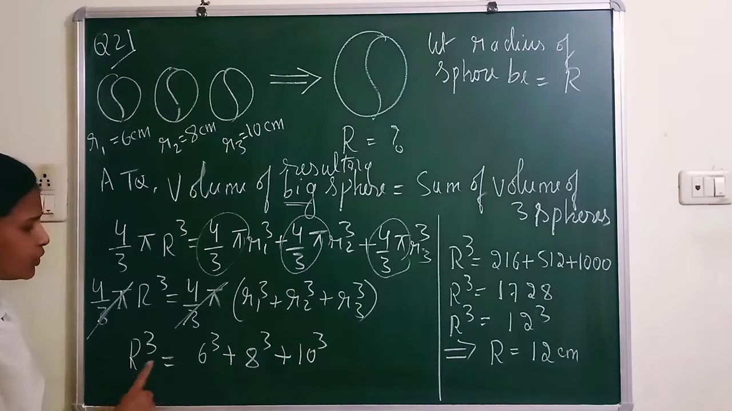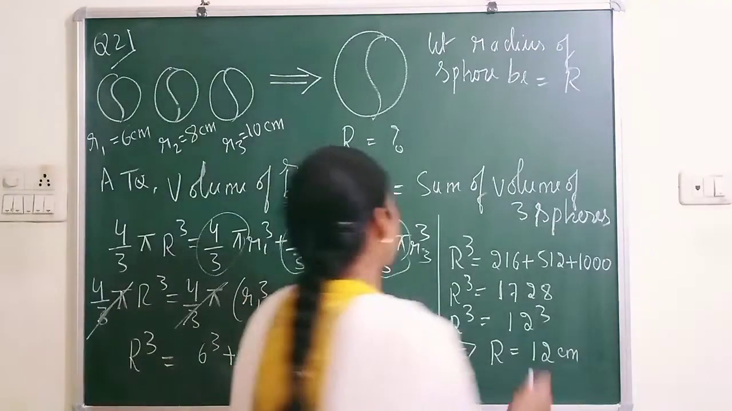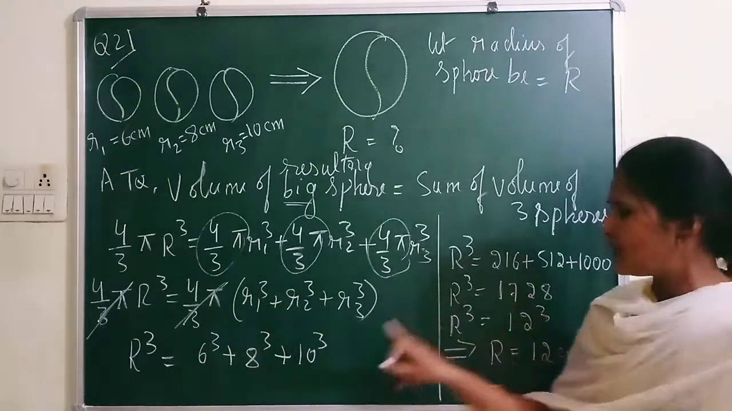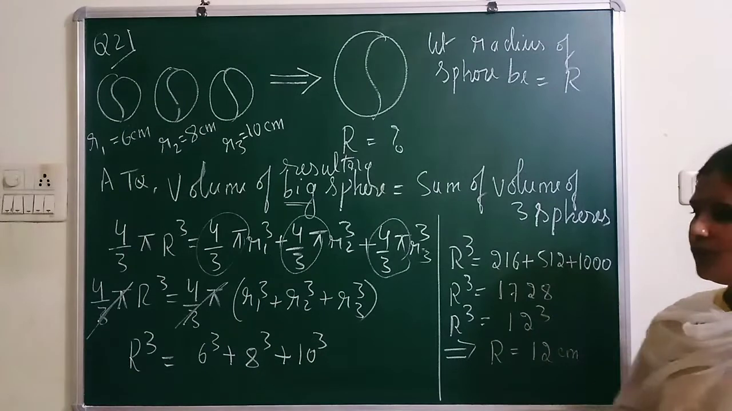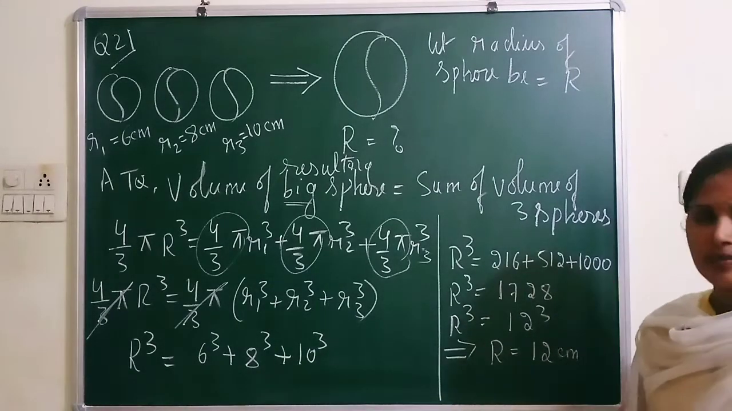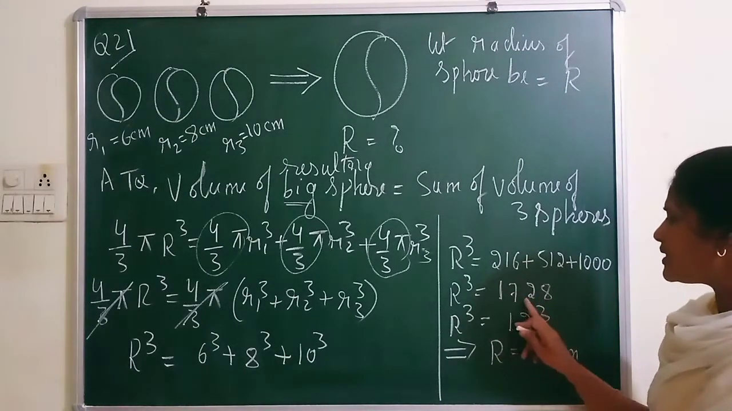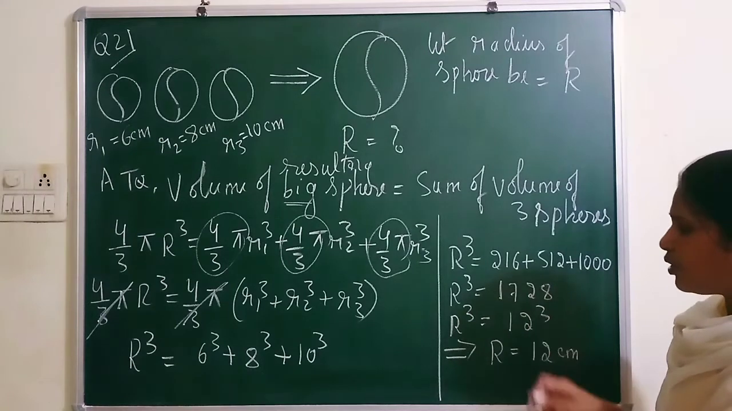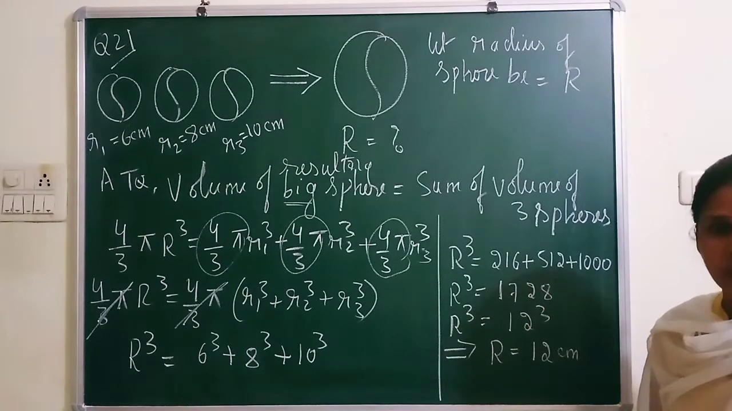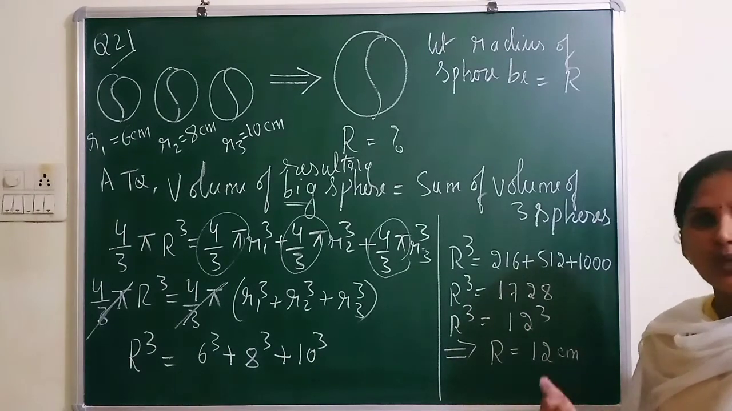So write R cube equal to, R1 is 6, R2 is 8 and R3 is 10. So what is 6 cube? 6 cube is 216, 8 cube is 512 and 10 cube is 1000. Add all this, we get 1728. So you know how to make it a perfect cube. Last year in 8th standard you learned the cubes and cube roots chapter.